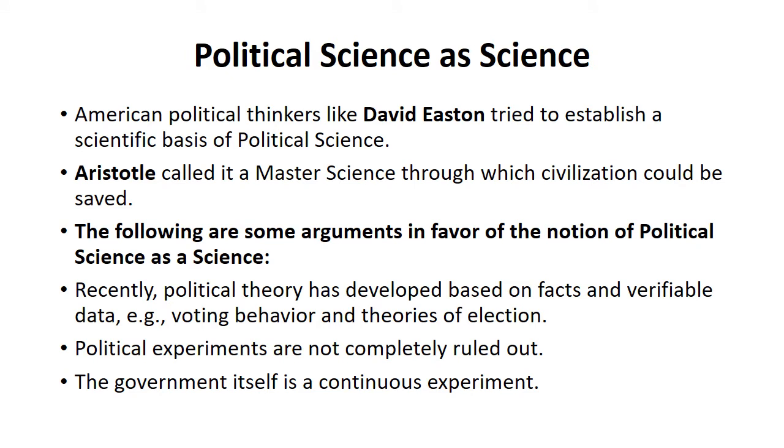Political science as a science. We saw why political science is considered an art. Now we will see why political science is considered a science. American political thinkers like David Easton tried to establish a scientific basis of political science. This point is very important. It was David Easton who first tried to establish the scientific basis of political science, even though, long ago, Aristotle called political science the master science through which civilization could be saved.